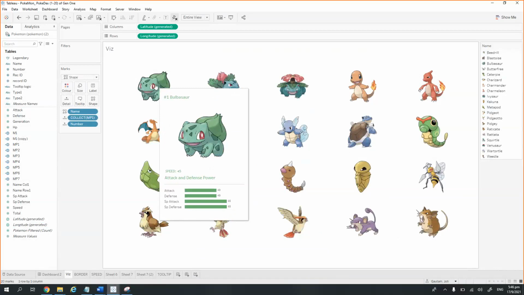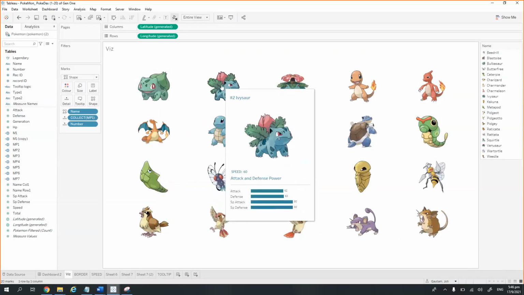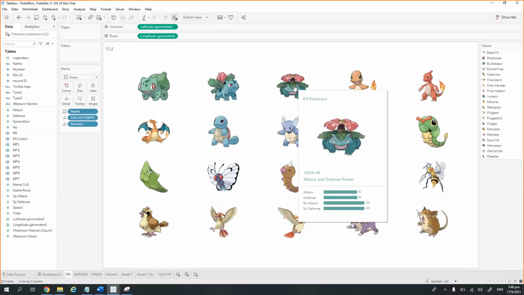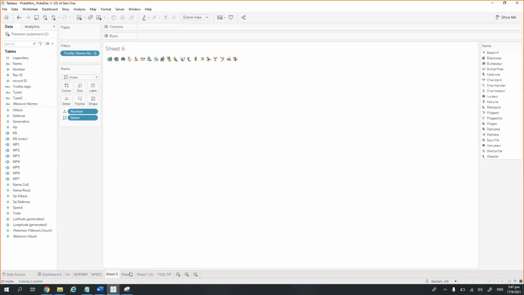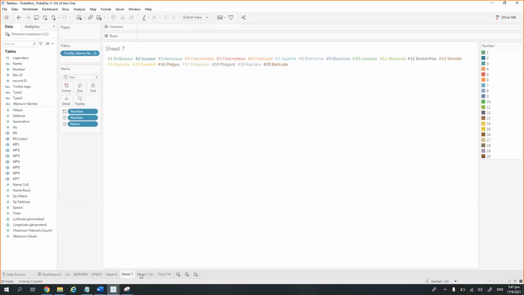So this is another use case which can be there for the tooltips. Like we can show the pictures in the tooltips for particular points. And if you see here, it is also changing the color of the bar charts and everything when we hover over the simple pictures. So what we are doing here is that we are, sorry for the mess, I don't name the sheets.